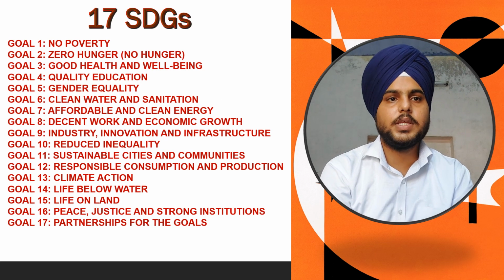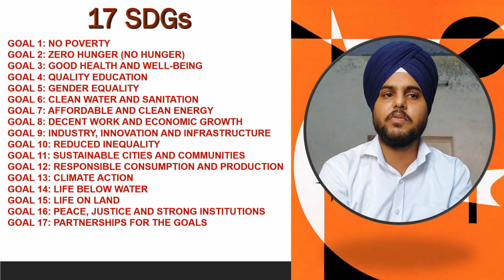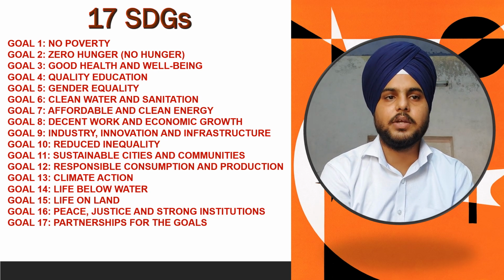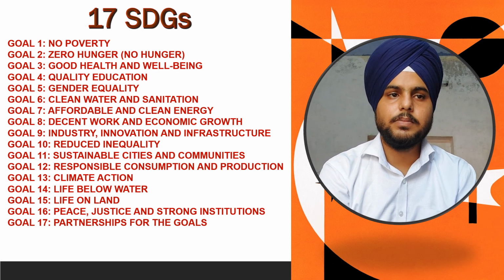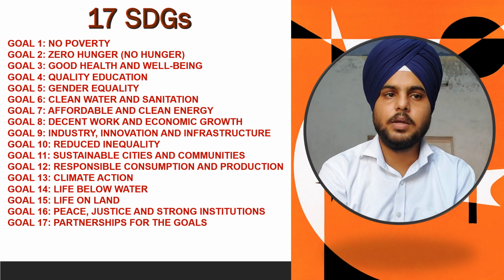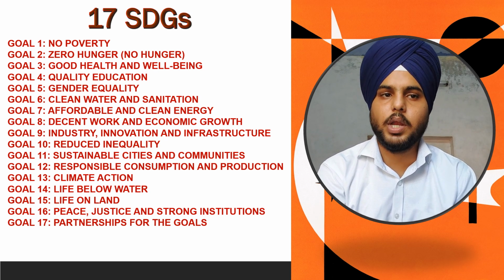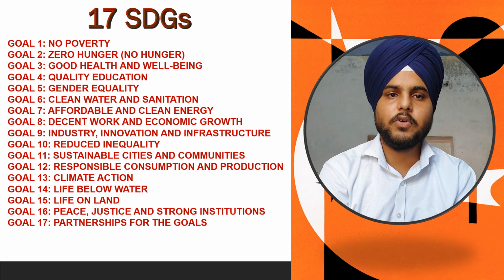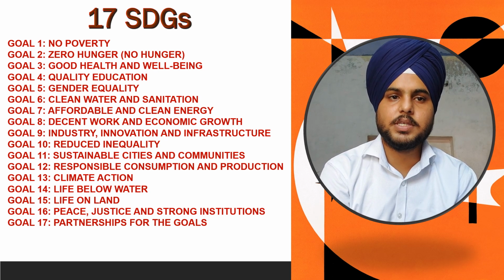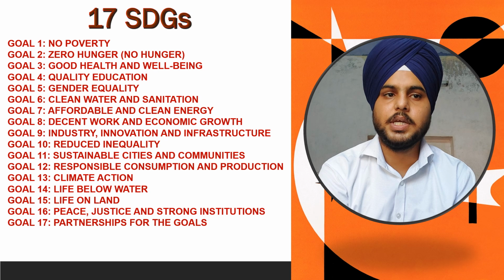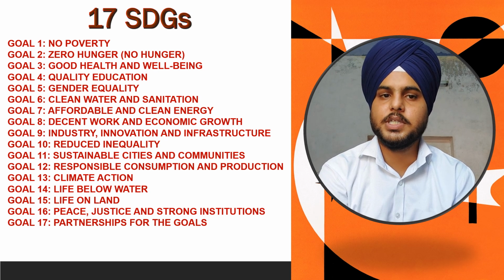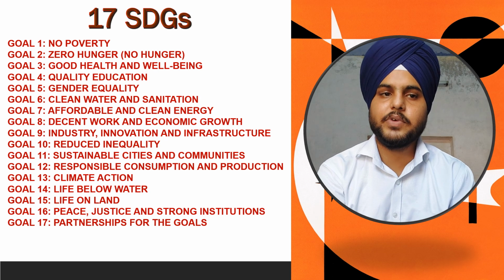Let's go through all these 17 goals. The goal number 1 is no poverty. Second goal is zero hunger. Third goal is good health and well-being. Fourth goal is quality education. Fifth goal is gender equality. Sixth goal is clean water and sanitation. And seventh goal is affordable and clean energy. Eighth goal is decent work and economic growth. Ninth goal is industry, innovation and infrastructure.